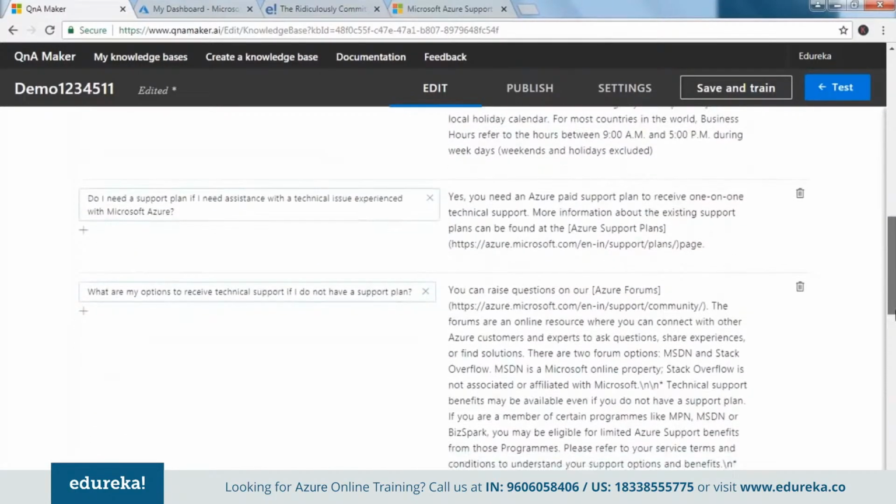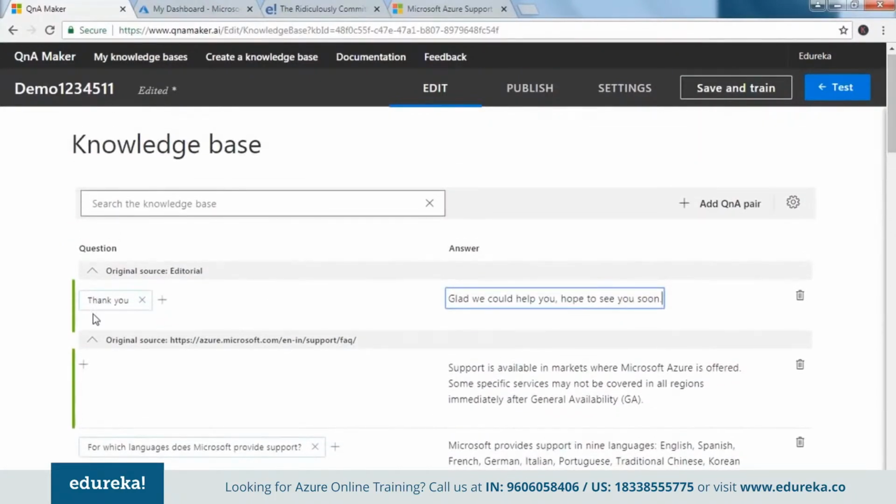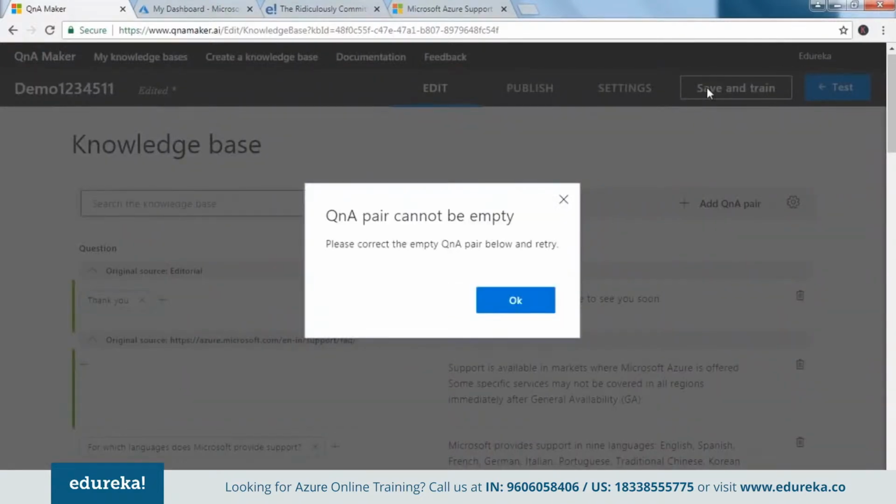Somehow I'm not sure whether I added that hi thing. So if that is not added here, we'll just use this to test, as in if we say thank you, this is the output that we need, right? Or if we type some of these keywords, this is the data that should be displayed. So let's just say save and train. One pair cannot be empty. So which pair is empty right now?